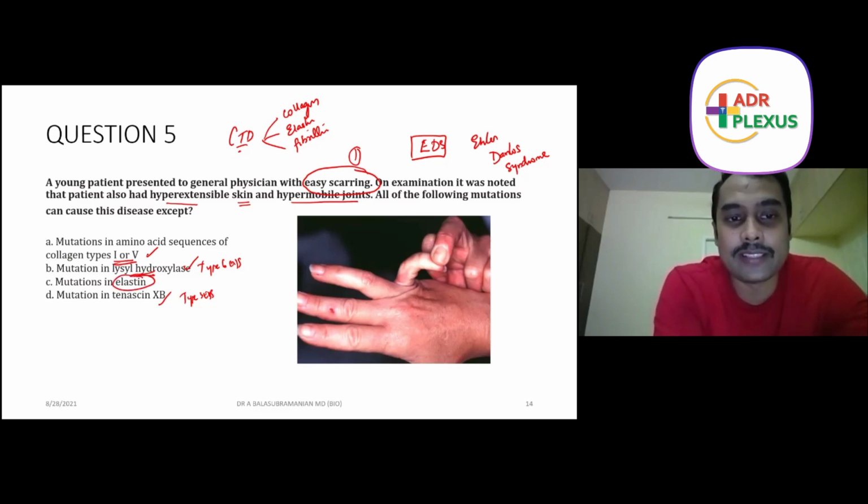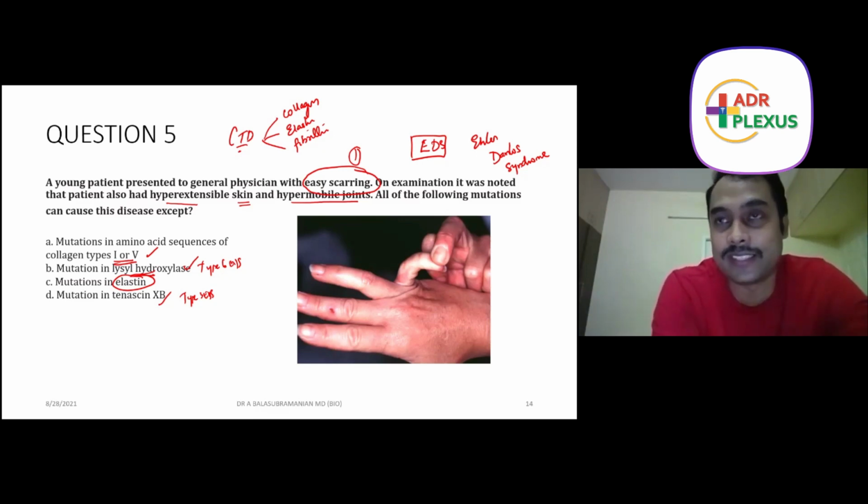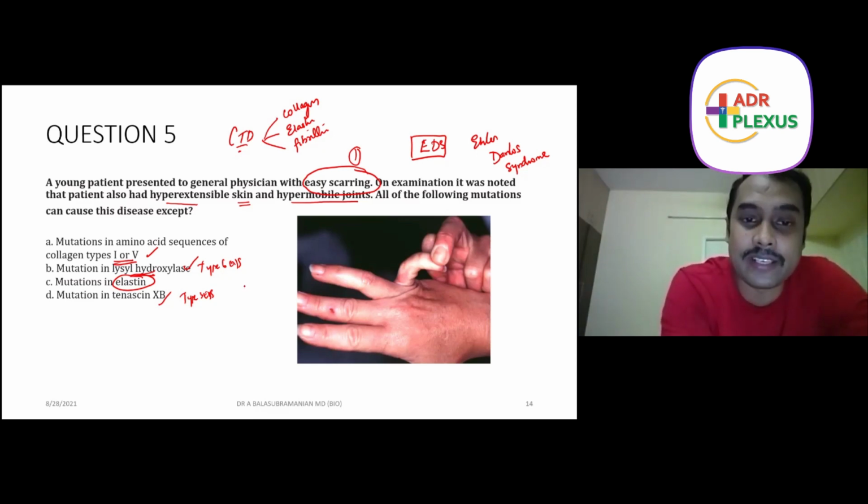What about elastin? Elastin defect is a spectrum totally different from the collagen disorders. Elastin goes along with fibrillin. Elastin disorders are separate, fibrillin disorders are separate, collagen disorders are separate. What are the diseases? Marfan, Buschke-Ollendorff syndrome, and number 3 is alpha-1 antitrypsin emphysema.